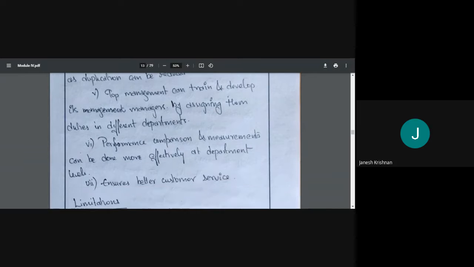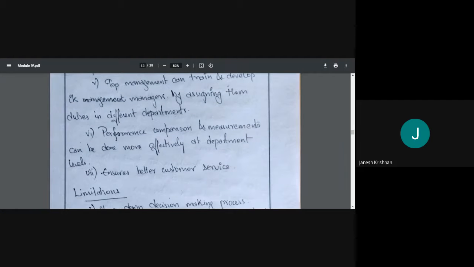Then performance comparison and measurement can be done more effectively at department level. Because in a department, everyone is doing the same job, right? We are grouping the members based on the activities. So everyone is doing the design, so we can compare and measure their performance. Then it ensures better customer service. Again, in business we always have the motto of service. So by having departmentation, if a customer comes with a problem, you can easily point them to the concerned department and they can work on it. Right? And these are the advantages.